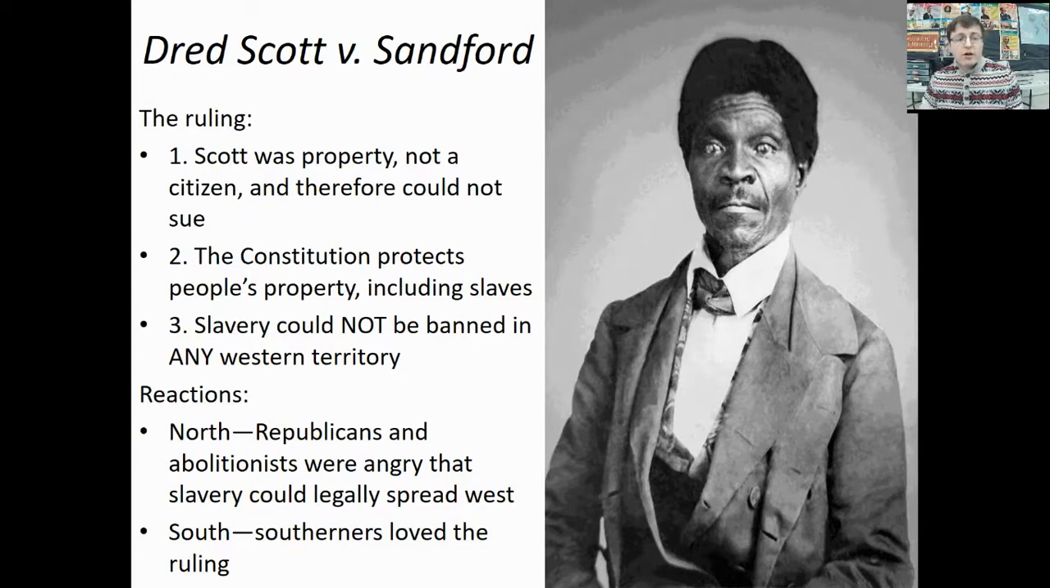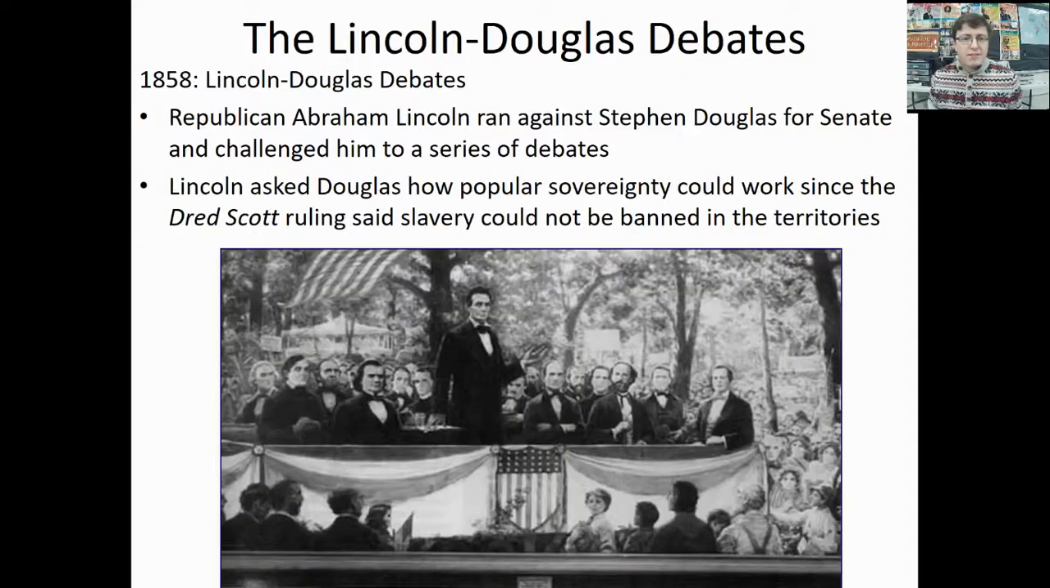In the North, they are going to be angry because now slavery can legally exist in any Western territory. This also means that many of the legal arguments that have been tried or approached in ending slavery seem to not be able to work. In the South, they're going to love the ruling because it gives them much more territory than they ever thought they'd have access to.